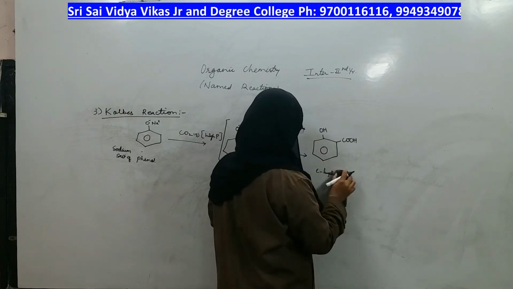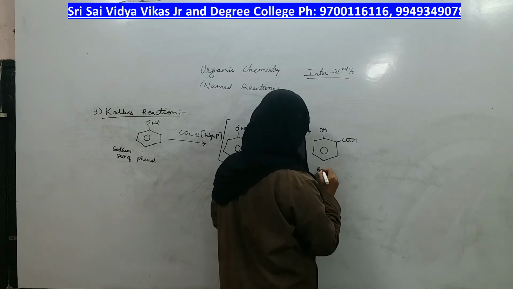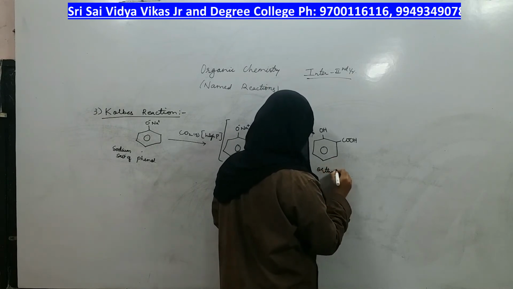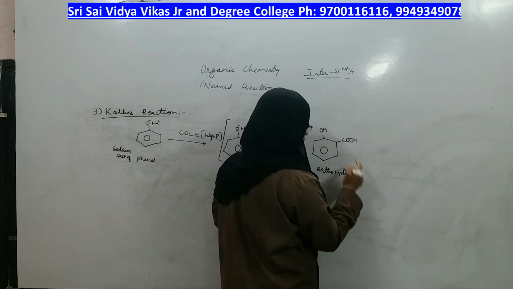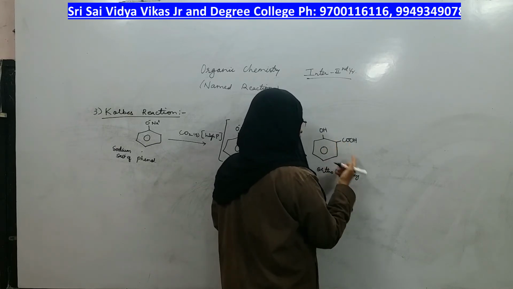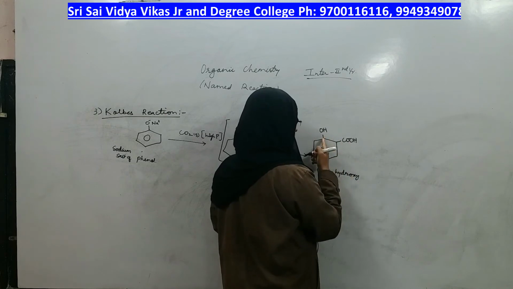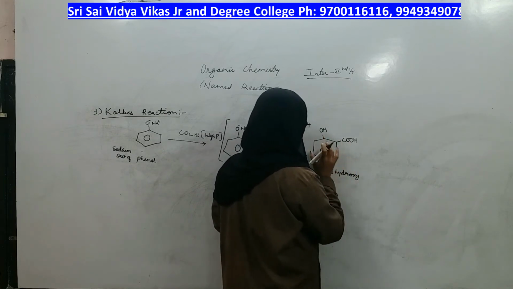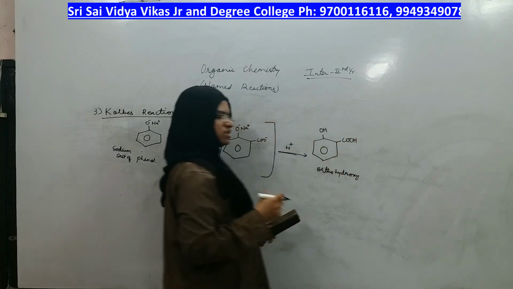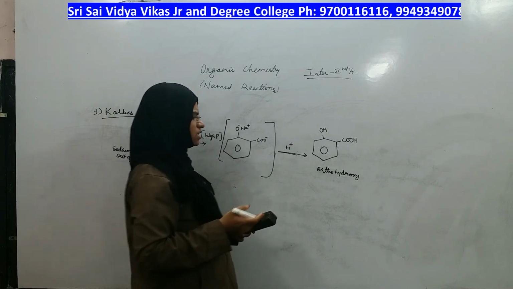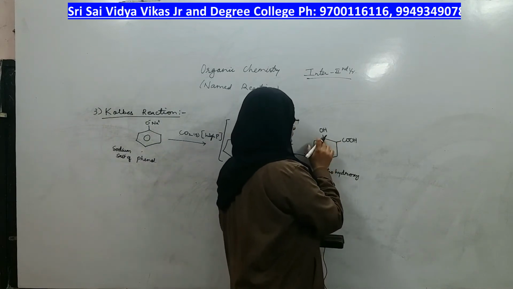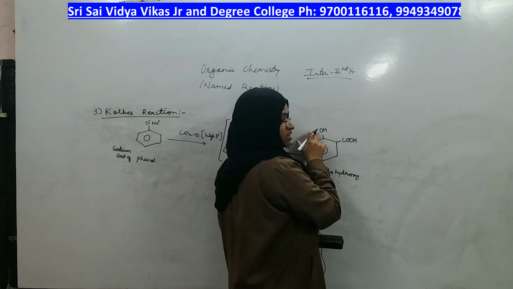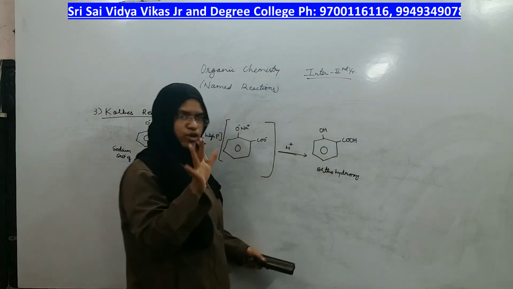It is not O hydroxy. It is ortho hydroxy. Ortho, at ortho position of carboxylic acid there is hydroxy, so benzene with carboxylic acid is called benzoic acid, right? On the benzoic acid at ortho position OH group came, that we want to tell.